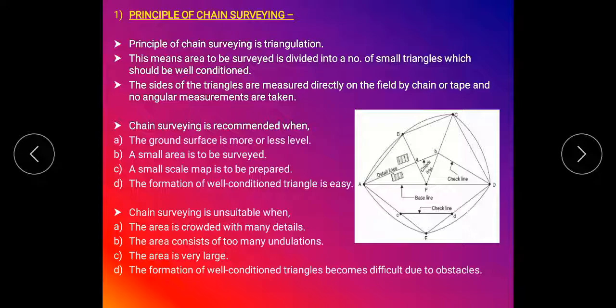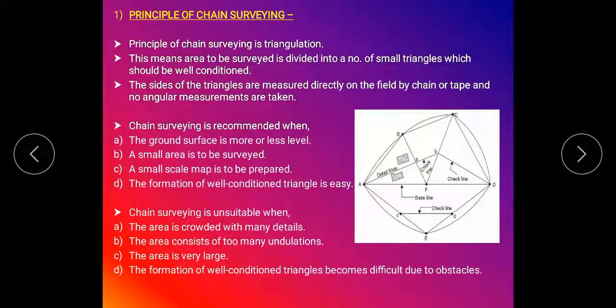The next point is that chain surveying is recommended in four situations. The first is when the ground surface is more or less level.